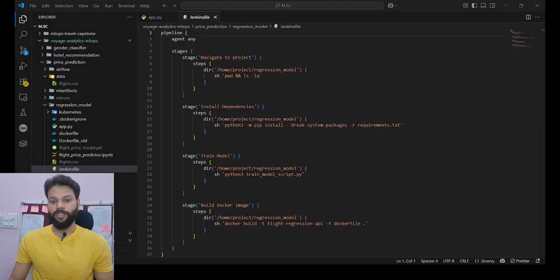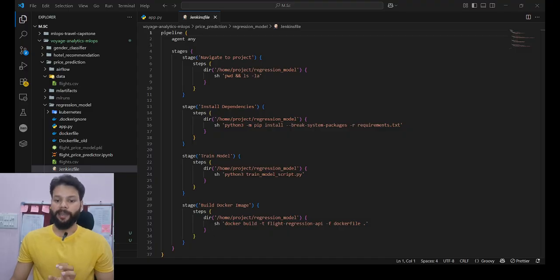First, check out the code. Second, install the Python dependencies. Third, train the flight price prediction model. Fourth, build the Docker image. And the fifth one, which is optional but we can do it, is to push it to Docker Hub or a registry and deploy it.